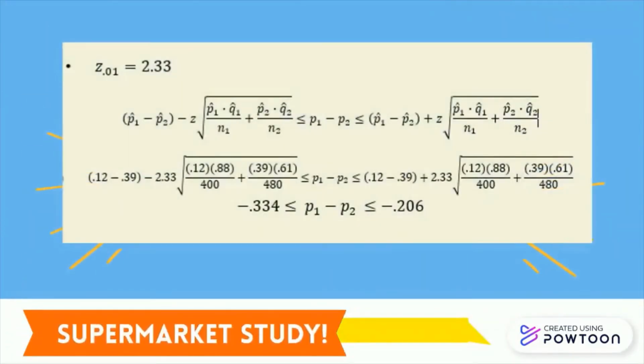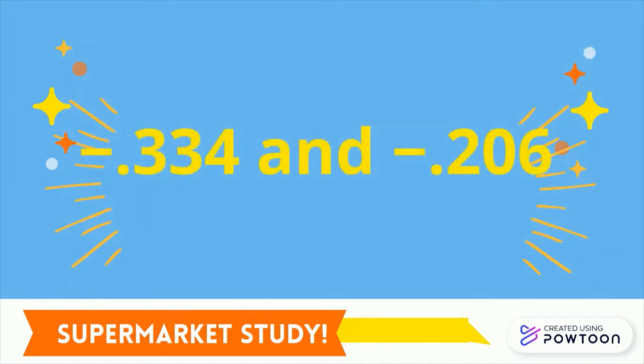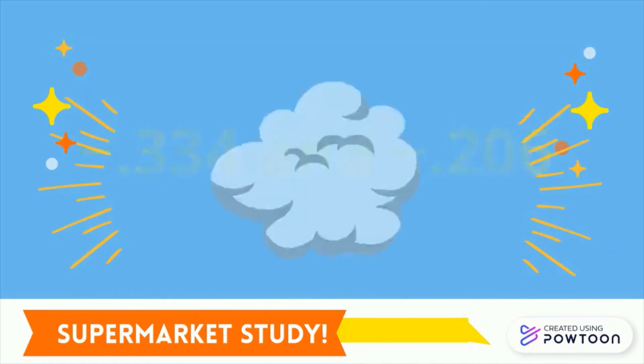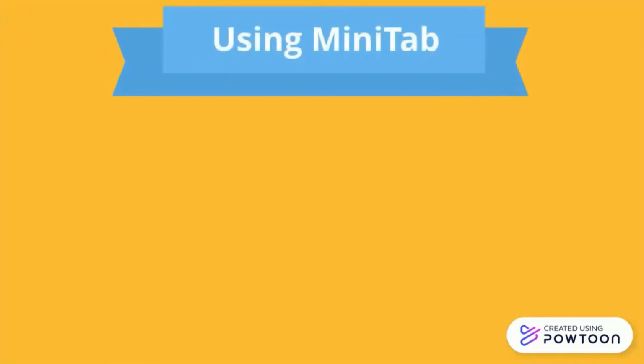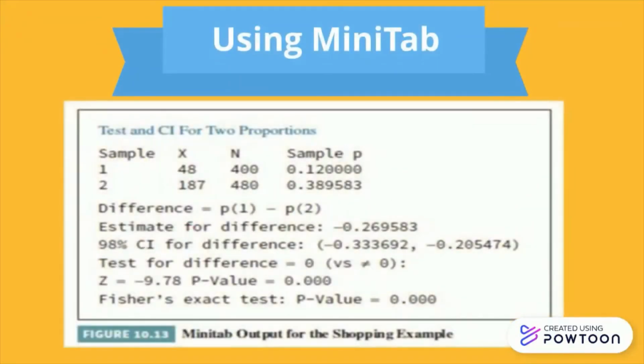We can now supply the given values into the formula. In here, we can see that there is a 98% level of confidence that the difference in the population proportions is between 0.334 and 0.206. You can also use a computer to analyze the difference in two proportions. Minitab has a capability of testing hypotheses or constructing confidence intervals about the difference in two proportions.